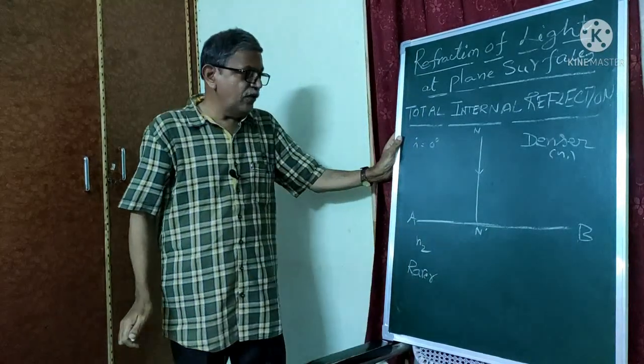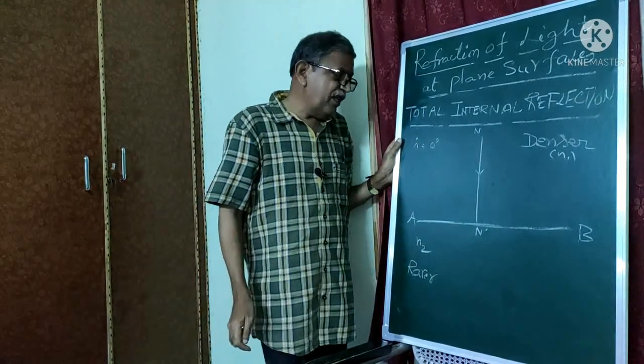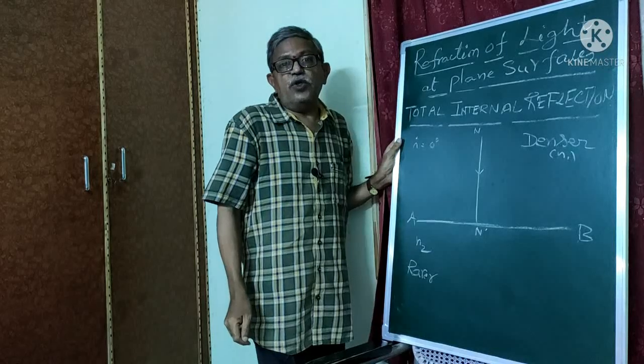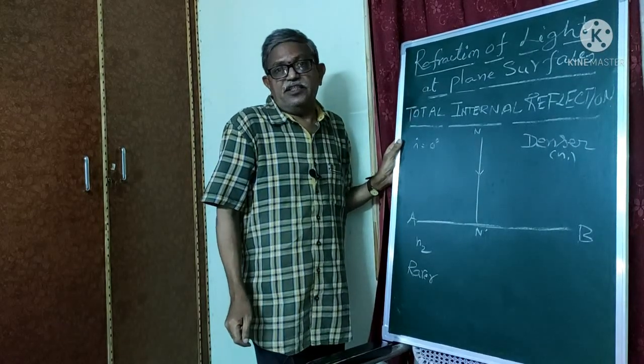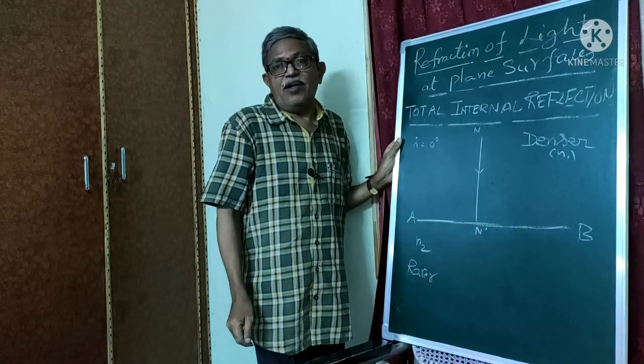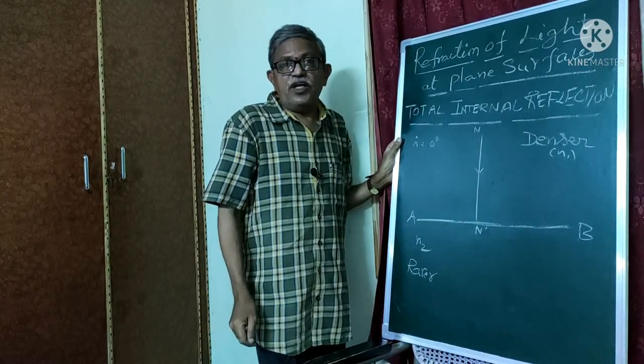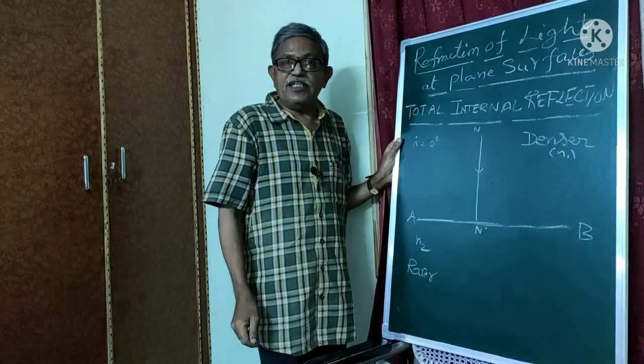So we already know for normal incidence there is no refraction. That means it cannot deviate. The light ray cannot deviate. That means you cannot find any refracted ray in this situation.